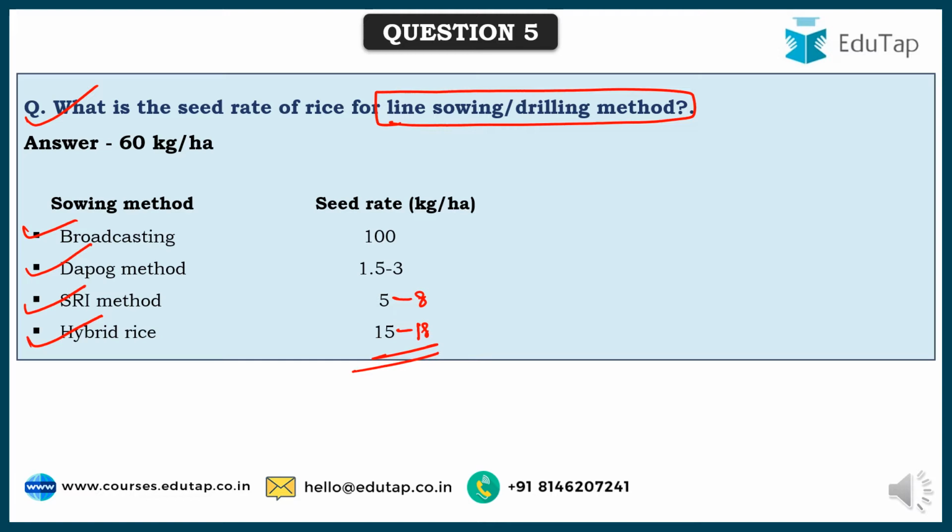See, the seed rate whatever mentioned here is plus or minus, it would be different, because based on the area in which they are being done, the type of climate, the type of soils they have, and the type of water facilities, all those also impact the seed rate to a smaller extent, like plus or minus 3 kg per hectare or so when it is a higher seed rate.